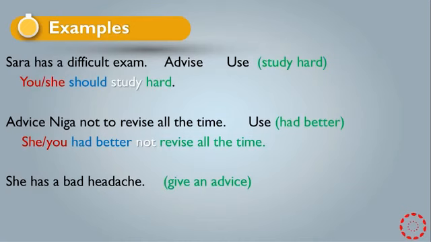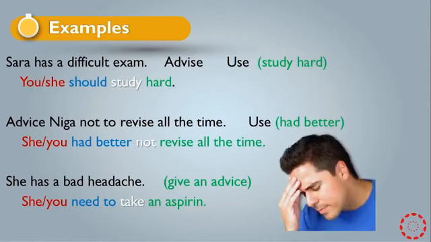She has a bad headache, and it says give advice. So you have to give an example according to the situation, because she has a bad headache. So it became she or you need to take an aspirin. As you see, she or you is the subject, need to is the word for advising, take is the verb in base form, and an aspirin is the complement. Or you can say you need to see a doctor.